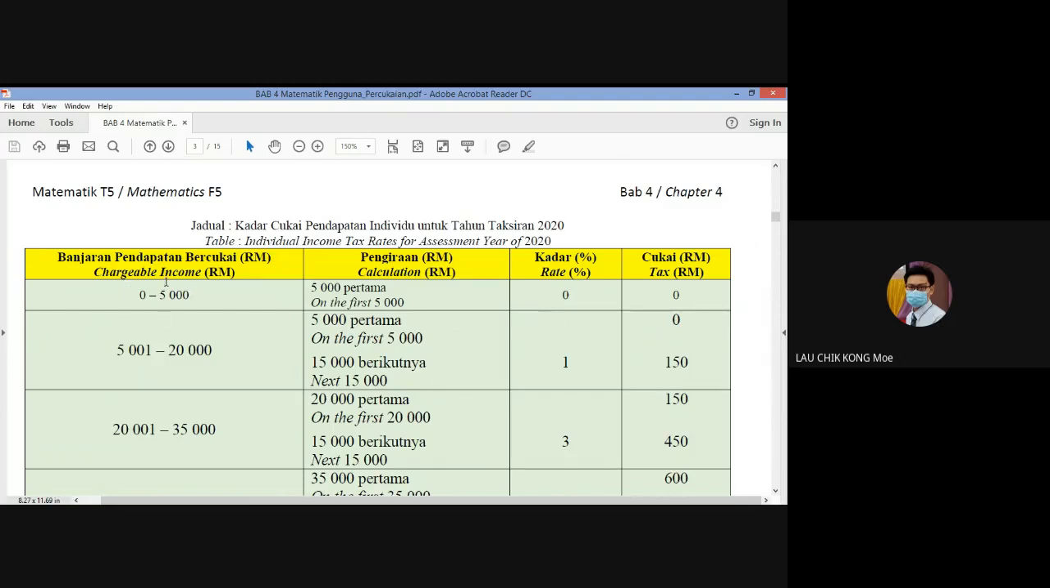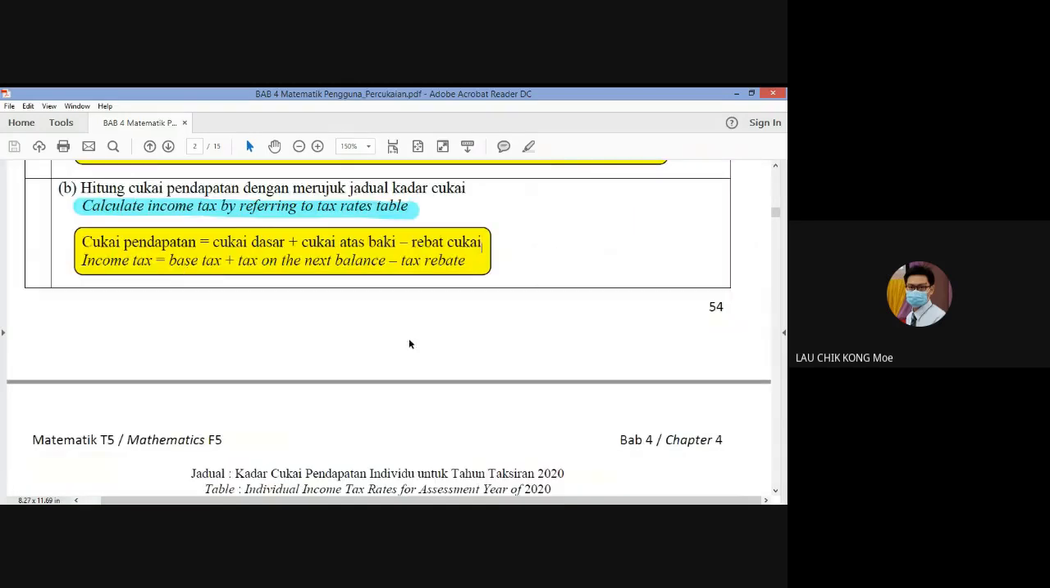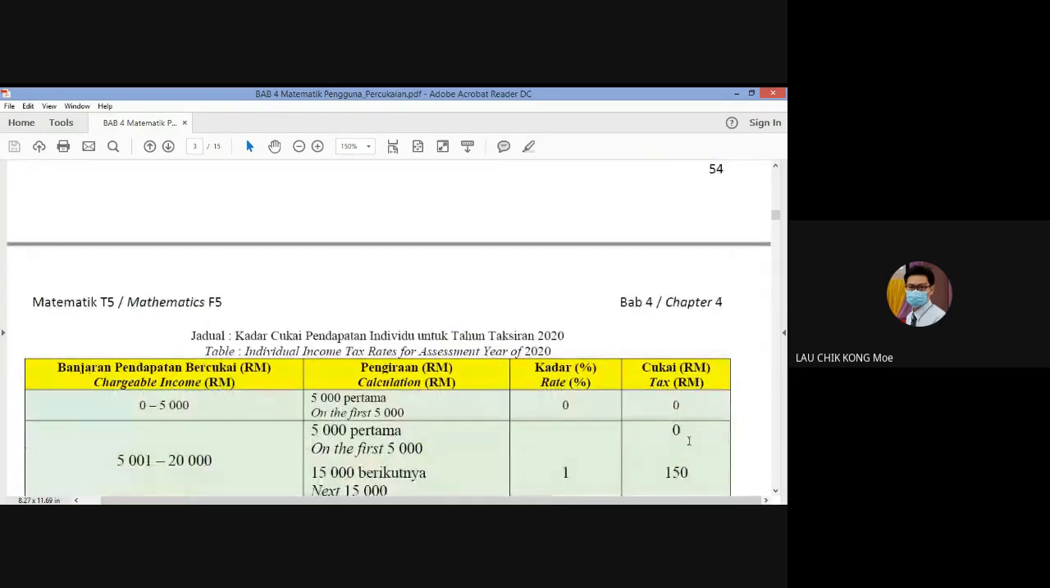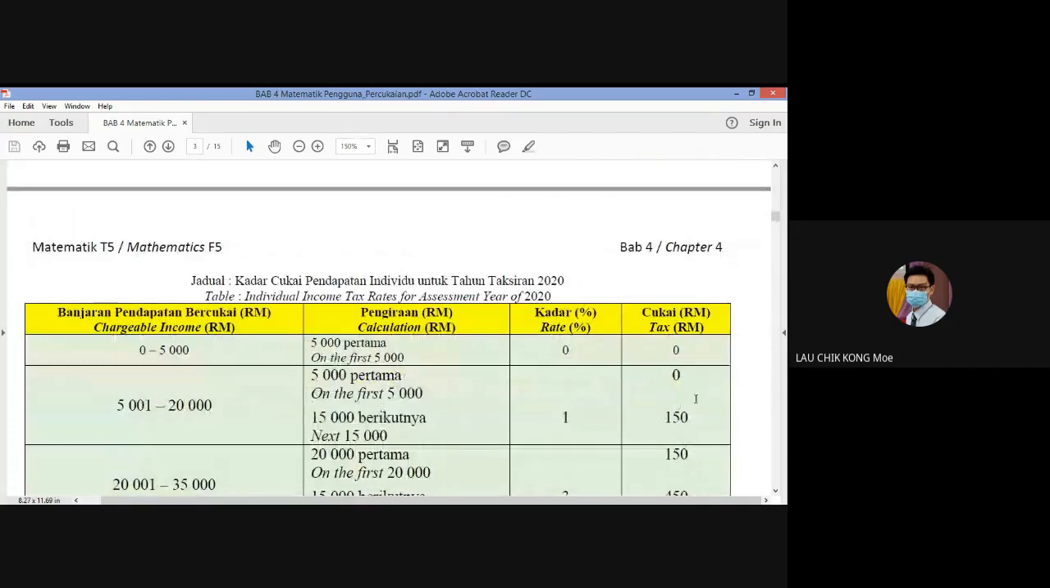And then kalau chargeable income is 5,001 ringgit to 20,000, okay, first 5,000 no tax, and then the next 15,000 at 1%. 1% times 15,000 is 150 ringgit. This is, kita tadi kata base tax, cukai dasar. Inilah cukai dasar nanti, kalau awak punya chargeable income ada di dalam lingkungan ini ya.